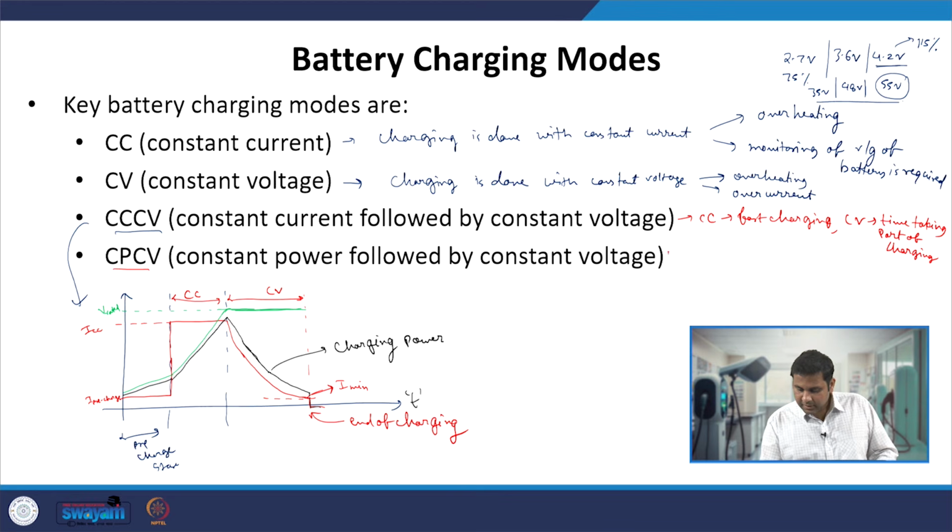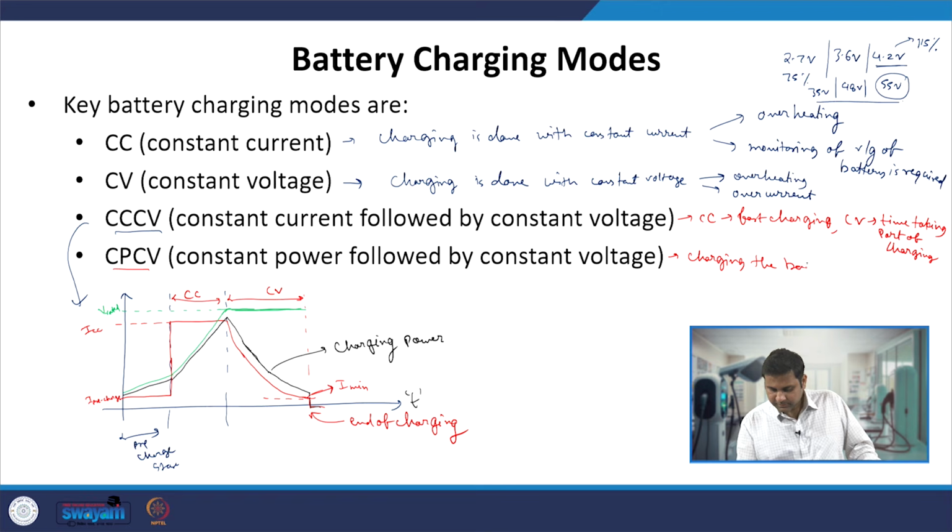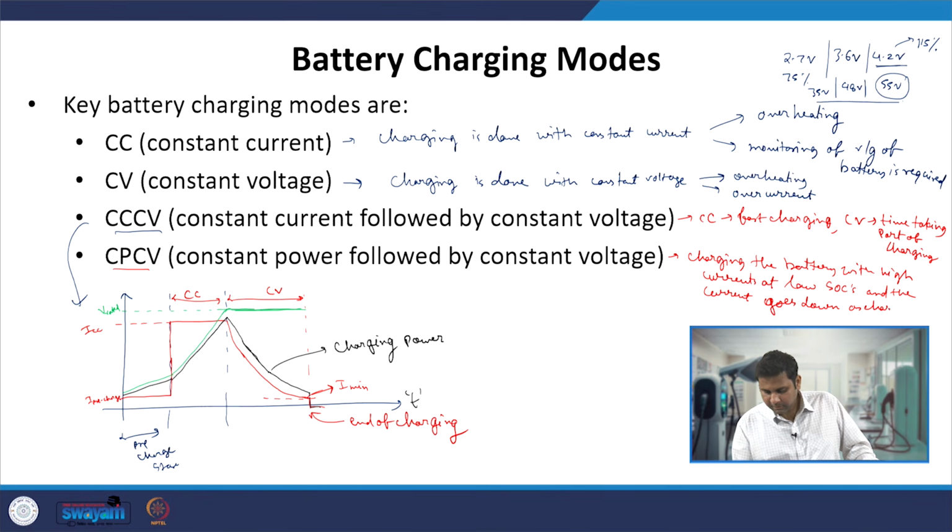It will help in charging the battery with high currents at low SOCs, or at a low charging level, and the current goes down as charging progresses.